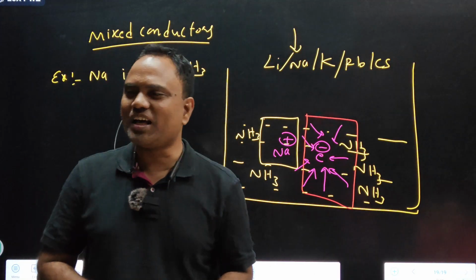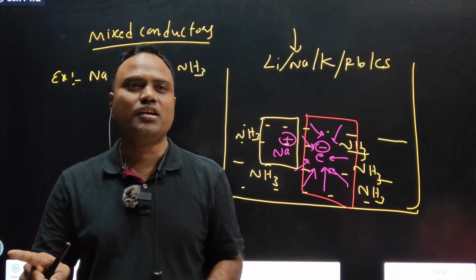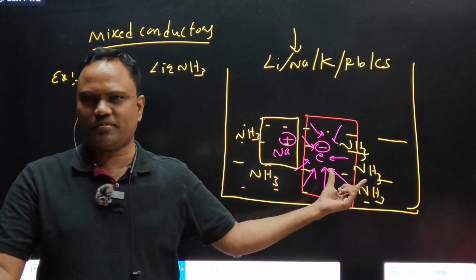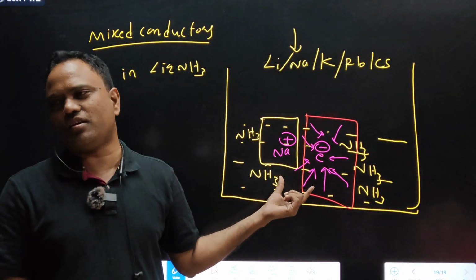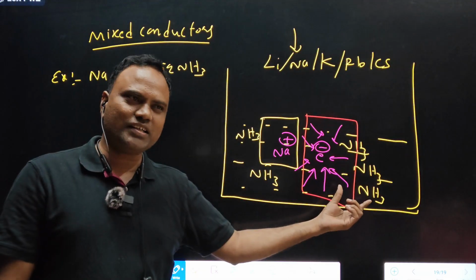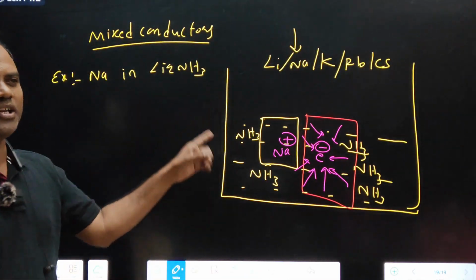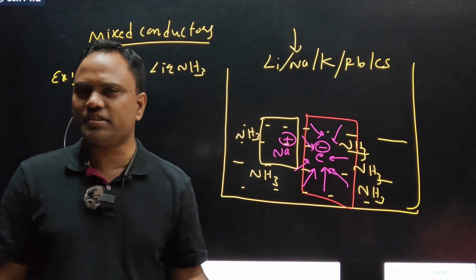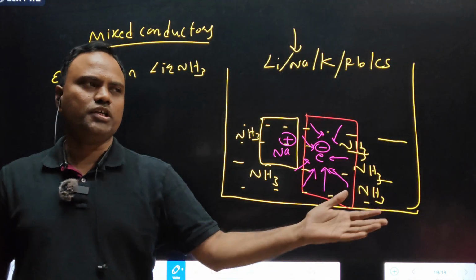Now you tell me, what is metallic conductor? Metallic conductance is due to what? Free electrons are present or not? Electrolytic conductance is due to free ions; are they present or not? Metallic conductor as well as electrolytic conductor. So sodium in liquid ammonia, lithium in liquid ammonia is considered a mixed conductor. Which of the following is a mixed conductor?